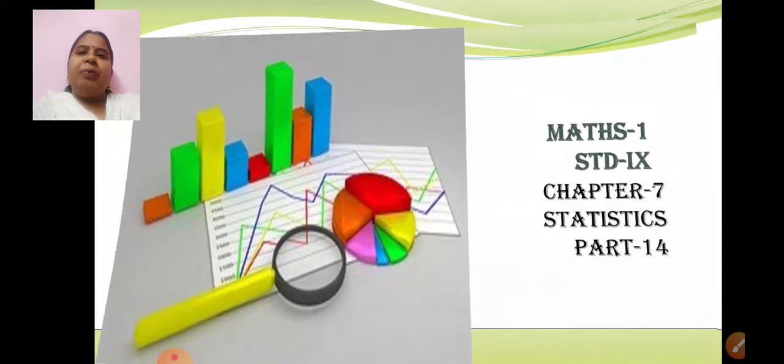Now, in this chapter we have finished all the three central tendencies, that is mean, median and mode. Let us quickly do a recap of all the three important concepts.